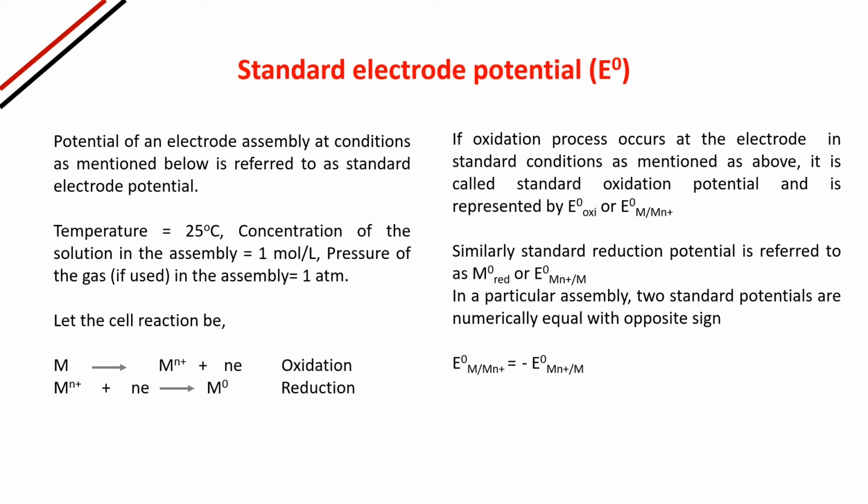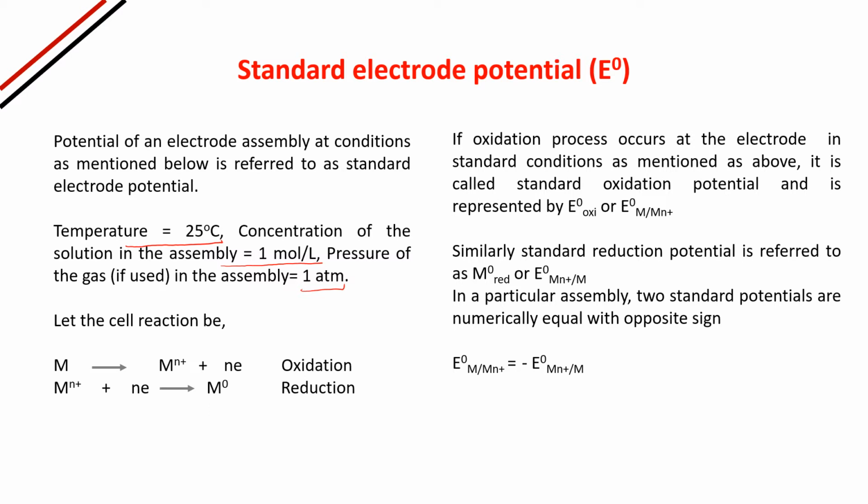Now what are the conditions? The assembly should have certain particular conditions. Temperature should be 25 degrees centigrade. Concentration of the solution in the assembly should be 1 mole per liter, and pressure of the gas, if used in the assembly, should be 1 atmosphere.